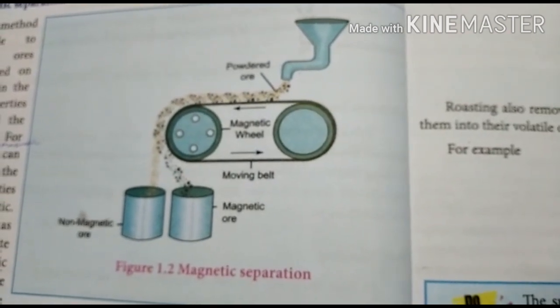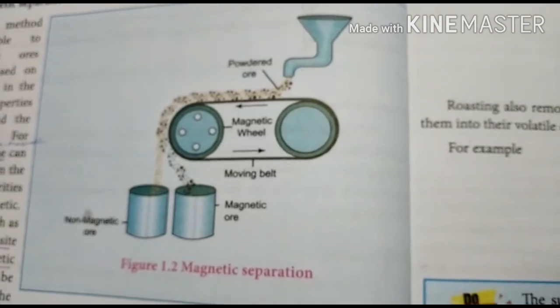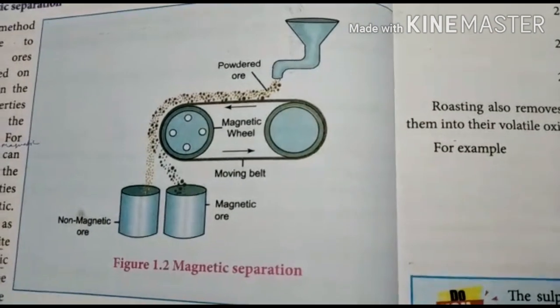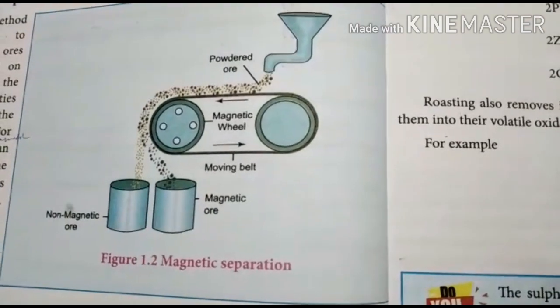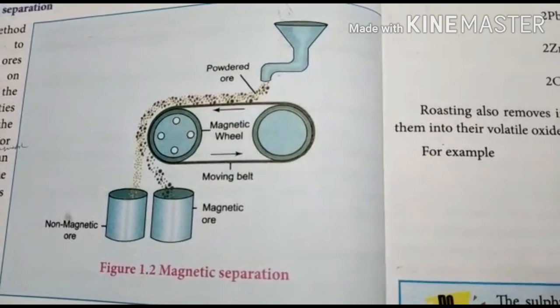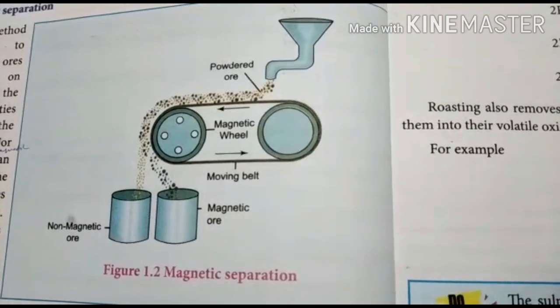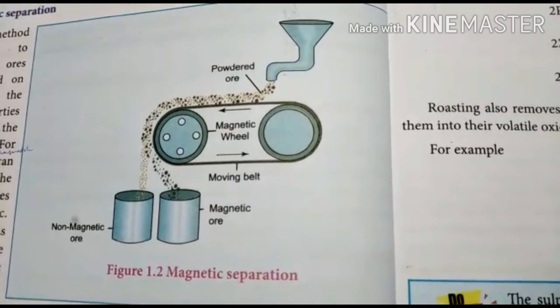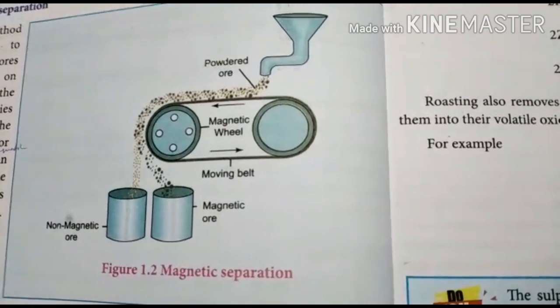Next one is the magnetic separation. Actually this method is based on the difference in the magnetic properties of the ore and the impurities. That is, the ore may be magnetic and the impurities may be non-magnetic, or otherwise, the ore may be non-magnetic and the impurities may be magnetic. So those two things are separated by using this method.